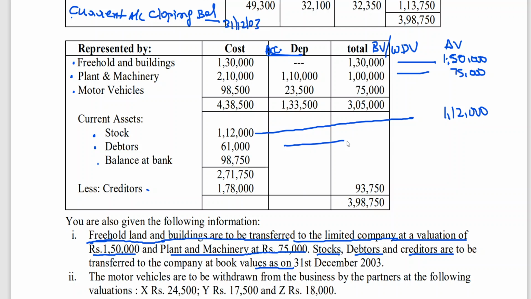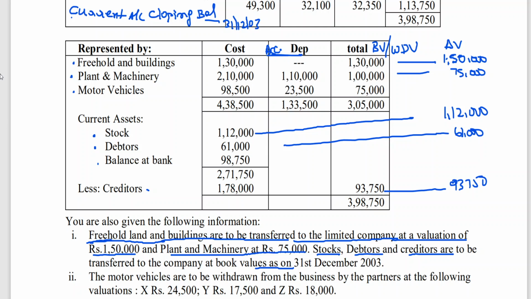Debtors, book value 61,000. And they are also going to take over the creditors at book value. Okay, this is agreed value. Now in this case, agreed value is more than book value. Here in this case, agreed value is less than book value. Now here agreed value is equal to book value.